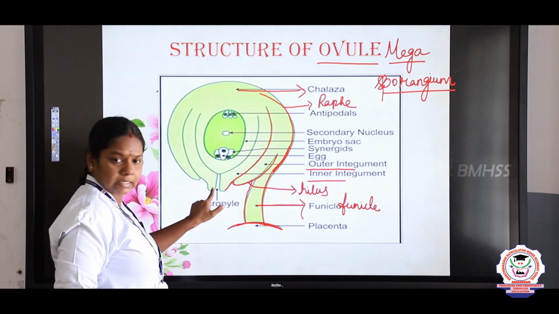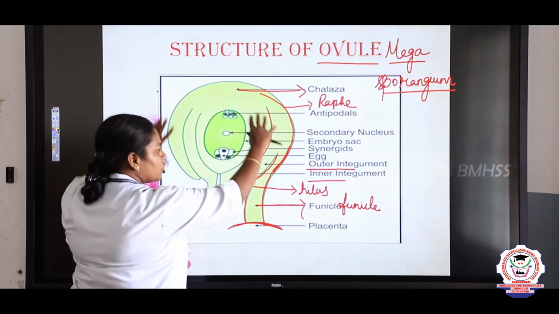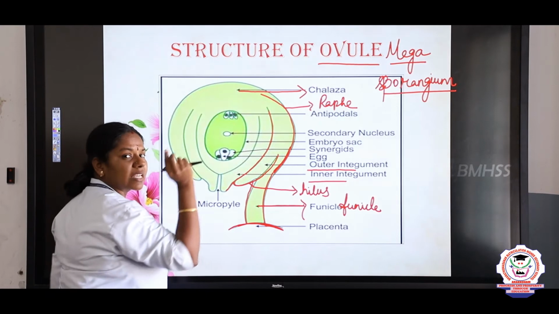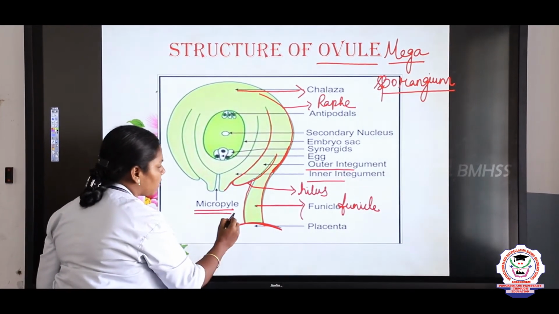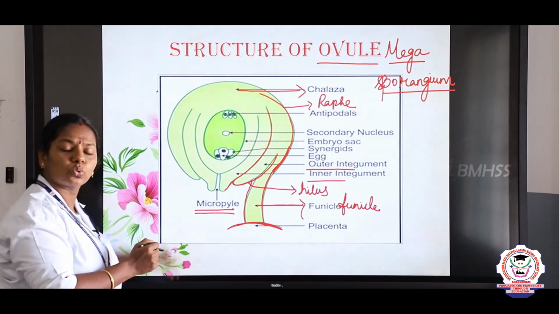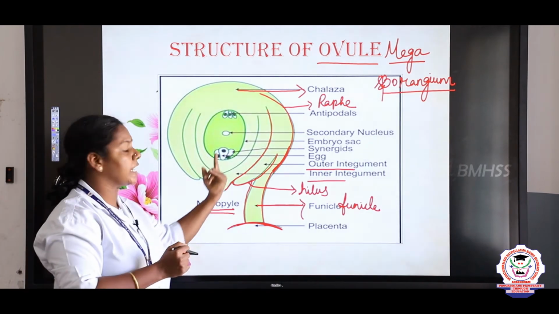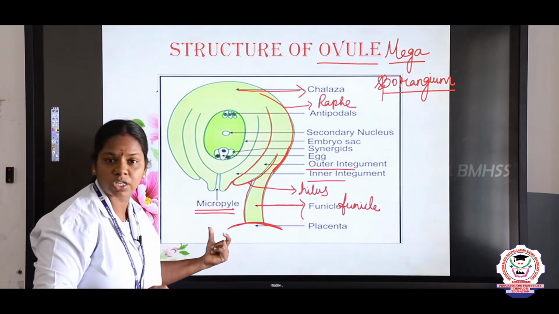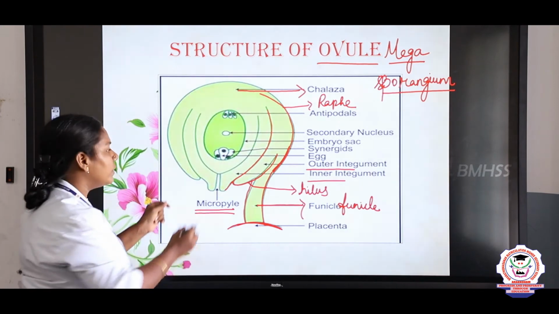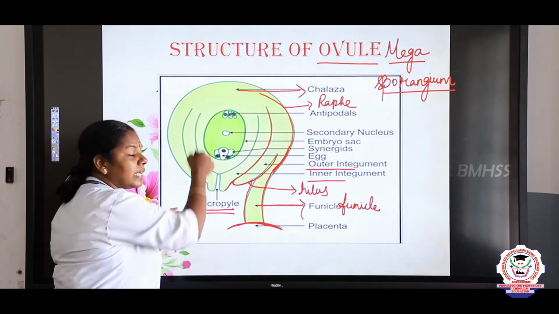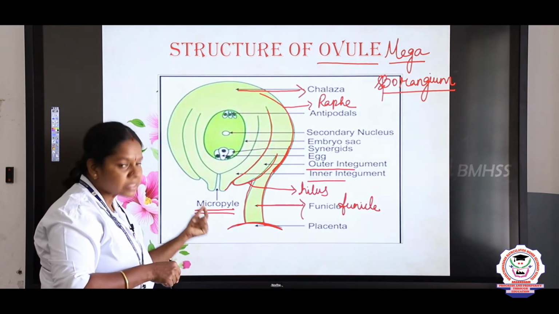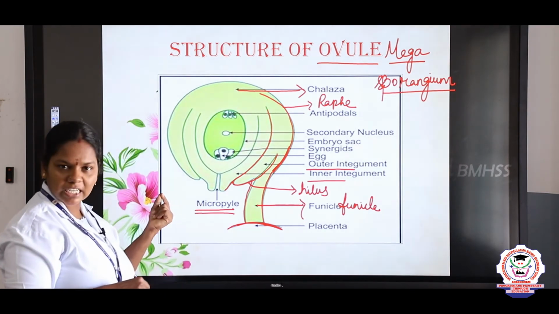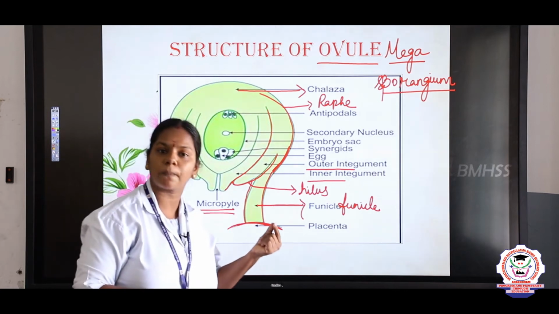And here, the integuments cover the nucellus fully except at some point, except here in the micropyle. Why should there be the gap, children? Because through this only the pollen tube enters at the time of fertilization into the ovule. So the gap which is present in the upper portion of the ovule, we call it as micropyle. Since micropyle is present here, we say this as a micropylar end.